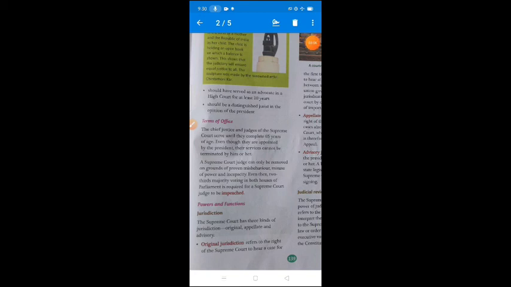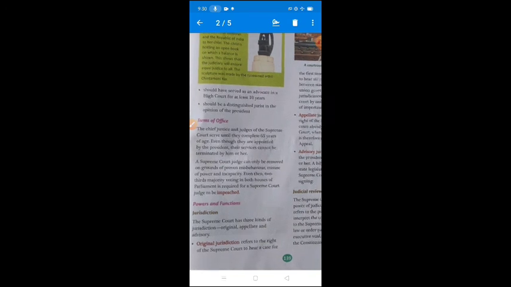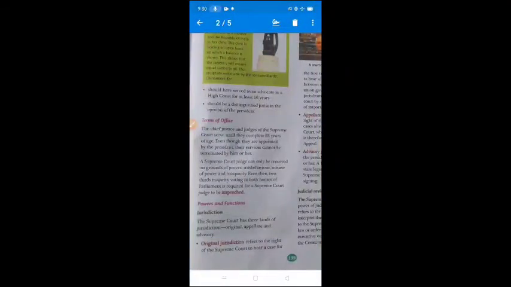Okay, now terms of office. Terms means working period, means how many years the judge of the Supreme Court is appointed and does their job. Normally the Chief Justice and the judges of the Supreme Court serve until they complete 65 years of age. Means जब तक कि उनकी एज 65 साल की ना हो जाए. After 65 years they will be retired from their post.